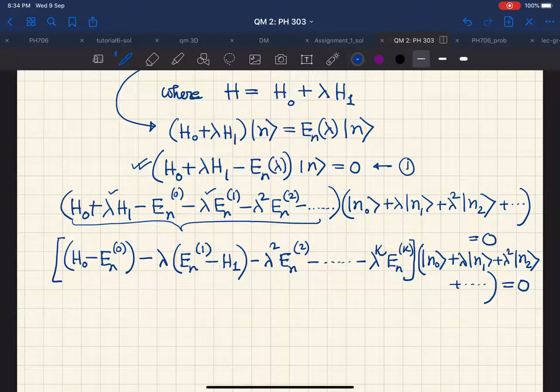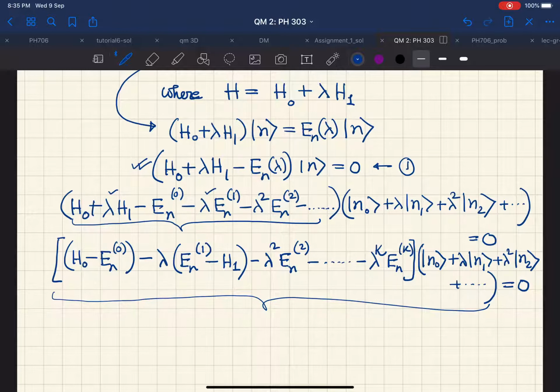So here it looks a little bit complicated, but we have done this previously. And remember, here also the introduction of this parameter lambda helps a lot. The left hand side is a polynomial in lambda. The left hand side here, this is the whole left hand side of this equation. This is a polynomial in lambda and it should vanish. That's what this equation is telling.